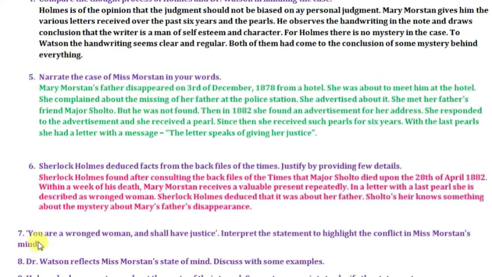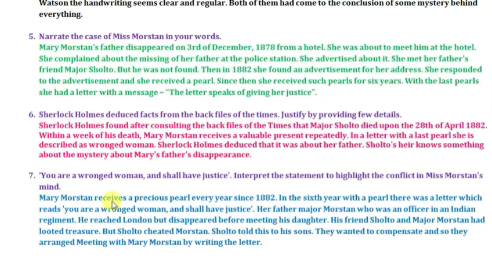So the next question is, "You are a wronged woman, you shall receive justice." Interpret the statement to highlight the conflict in Miss Watson's mind. So Mary Watson received a precious pearl every year since 1882. In the 6th year, with a pearl, there was a letter which reads, "You are a wronged woman, you shall have justice." Her father, Major Watson, who was an officer in an Indian regiment, had reached London but disappeared before